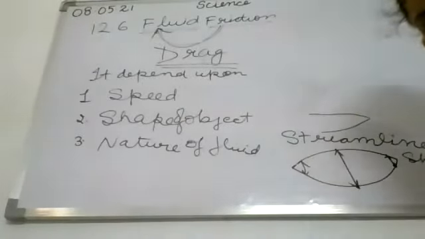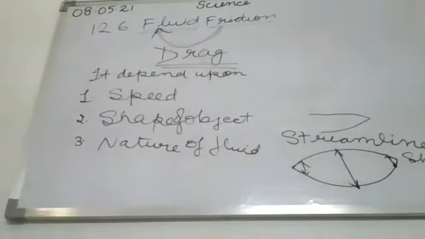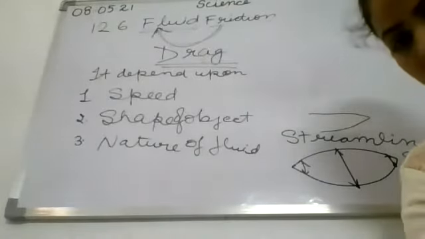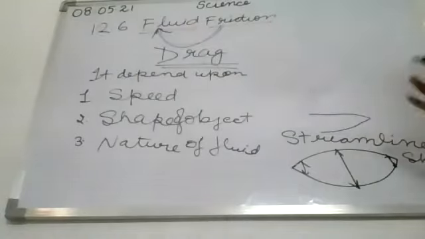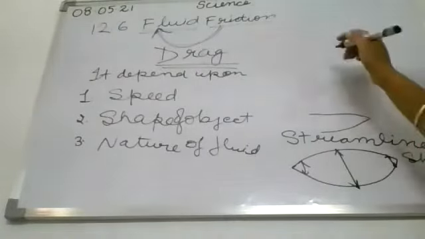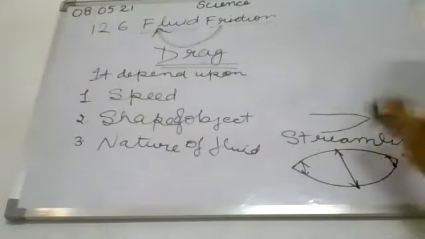Yashpreet, please unmute. Yes, birds. Very good. The shape of birds is a streamline shape. And another example? Fish. Yes, fish.